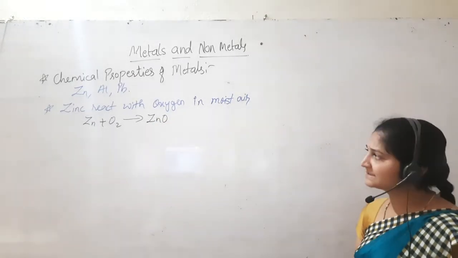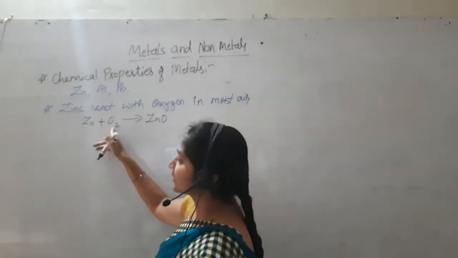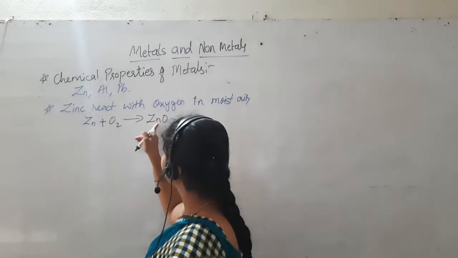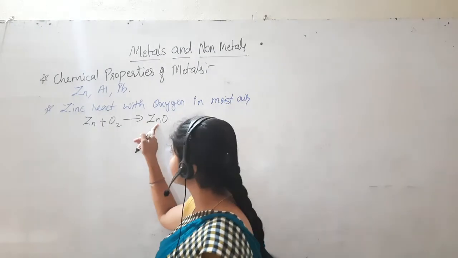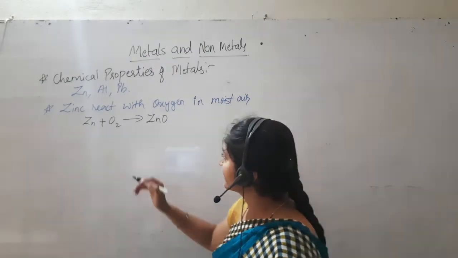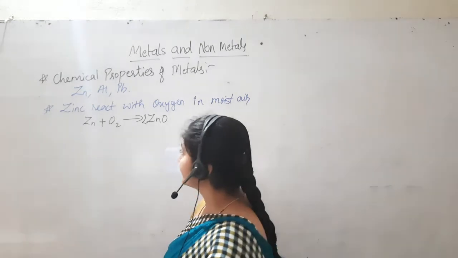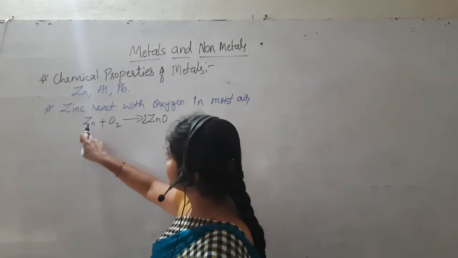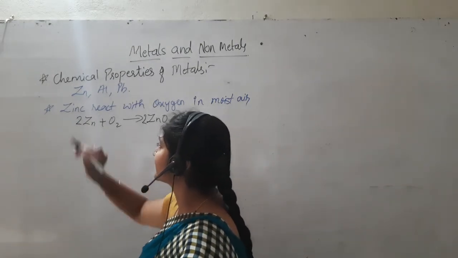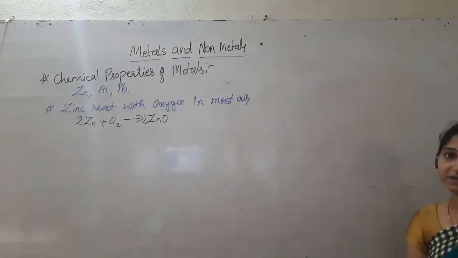Is this equation balanced? No. Two molecules of oxygen are here and only one molecule of oxygen is on the product side. So what do we have to do now? Here we write 2ZnO, and here also I will write 2Zn, two molecules of Zn plus oxygen. It is going to form its oxide, ZnO.